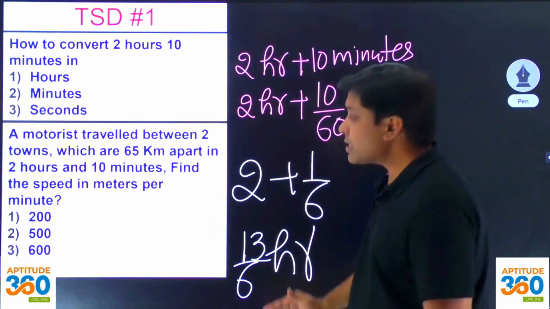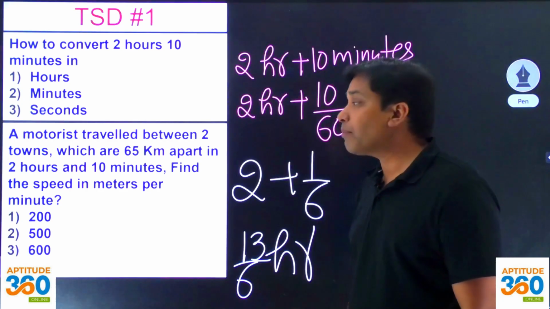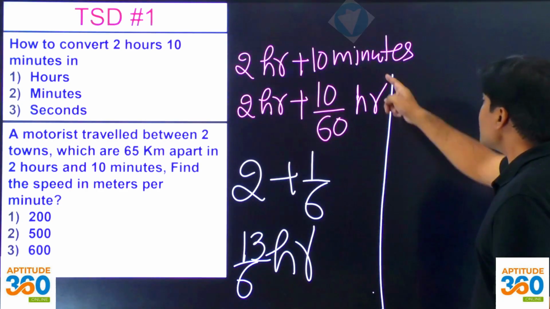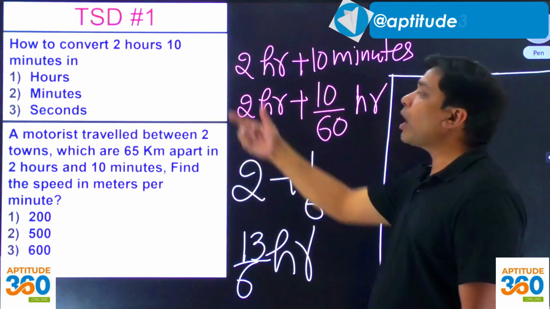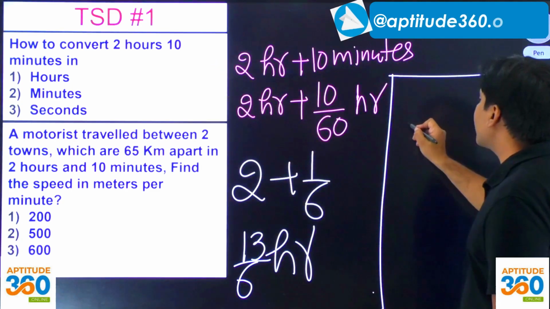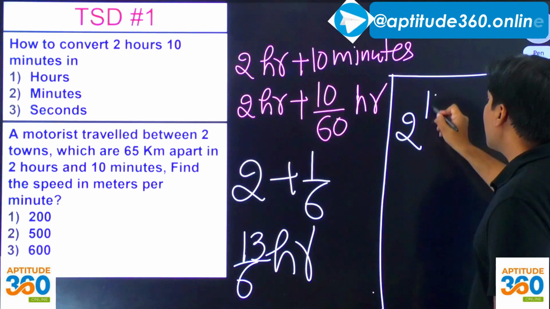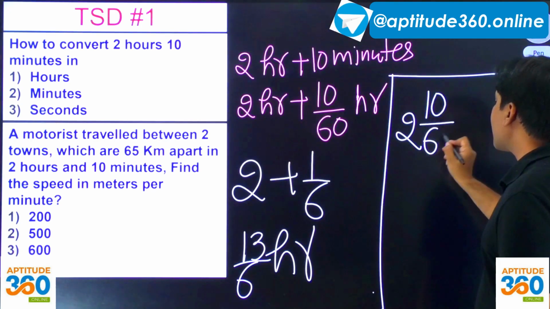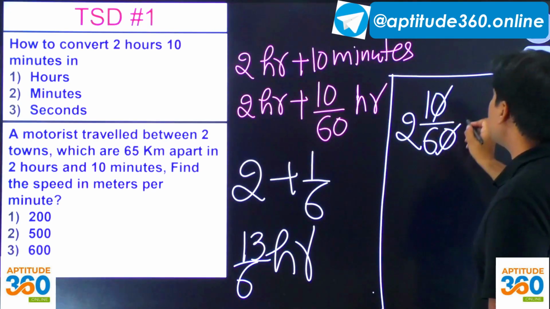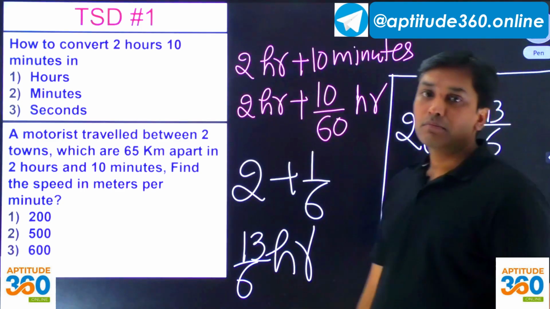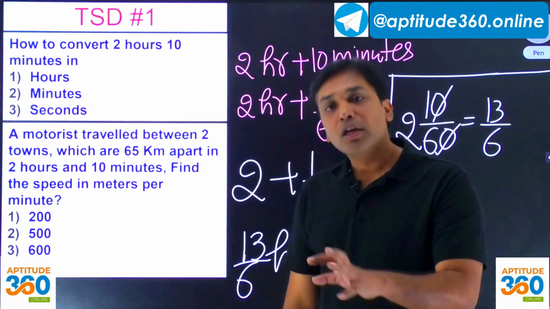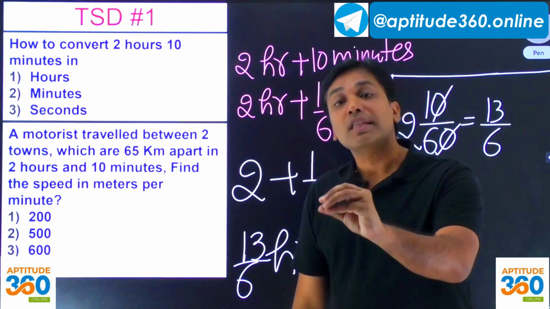But ये स्टेप बाय स्टेप करने की जरूरत तो होनी नहीं चाहिए हमारे को एग्जाम में. So this is how I try to convert. If I have been given 2 hours 10 minutes, this is how I write. 2 hours, this 10 minutes gets converted into hours, and if I simplify this, I am getting 13 by 6 directly. I don't even have to put a lot of effort. 3-4 लाइन 5 लाइन लिखने की जरूरत नहीं होनी चाहिए.